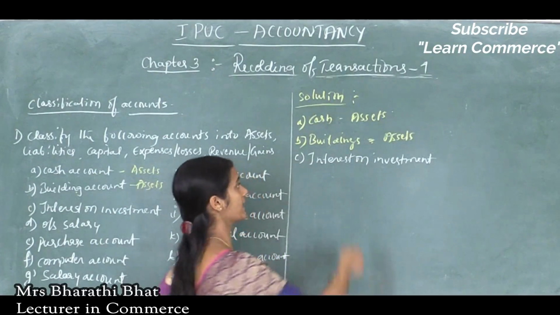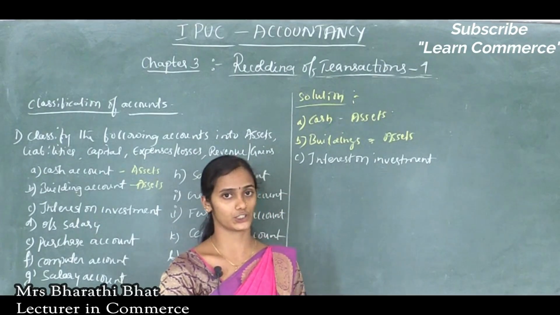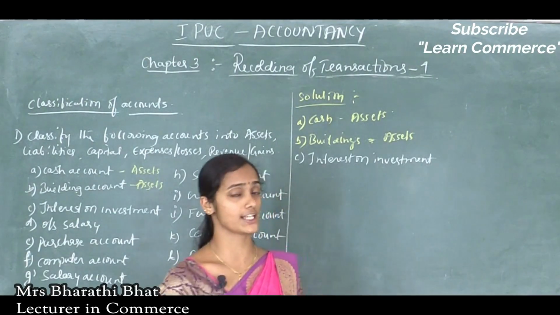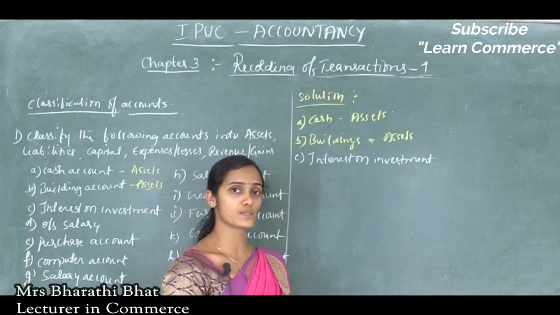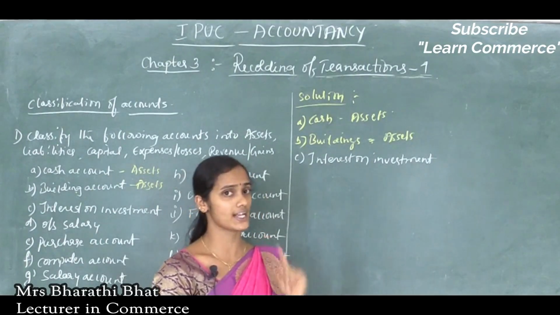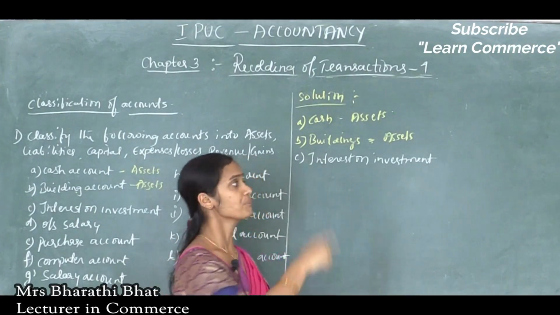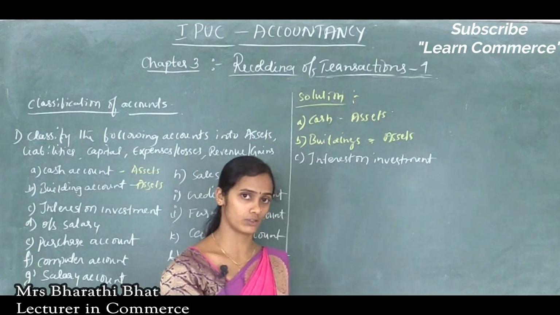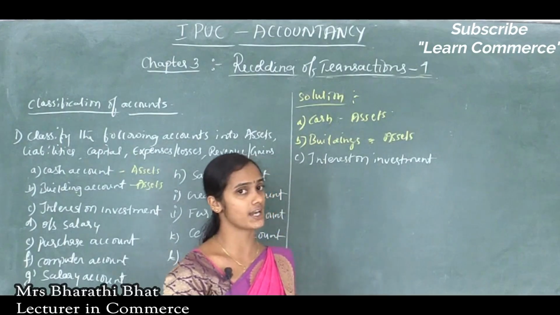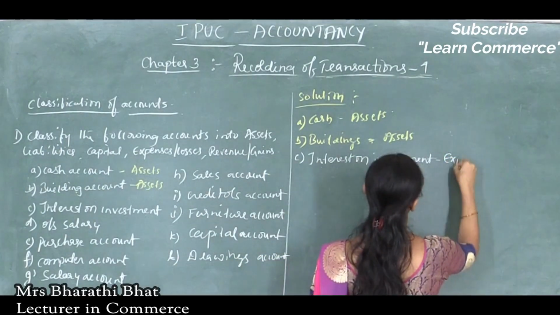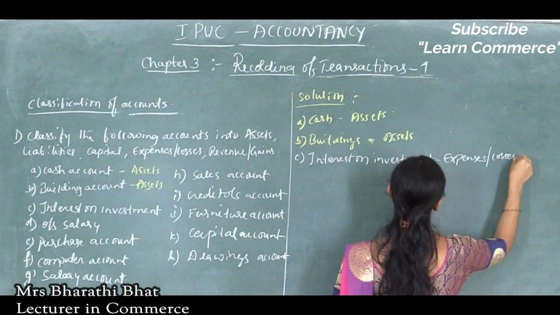How can we analyze this? Whether interest on investment is revenue, an income to the organization, or an expense for the organization. Many are saying that interest on investment is an expense for the organization. Exactly, you are right, because for X person's investment, the business is paying some extra amount over their investment, so it is considered as expense. So it comes under expenses or losses account.